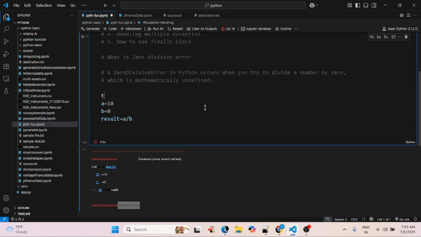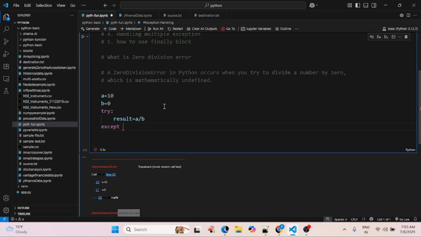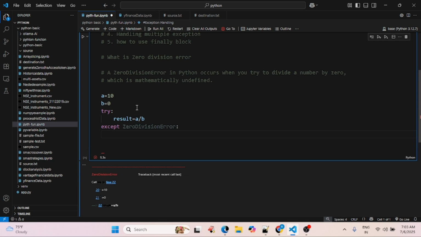Let's handle the exception now. Try, except zero division error, and it should provide a message: you cannot divide by 0.